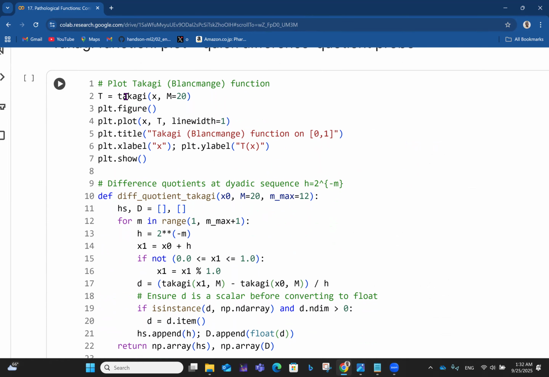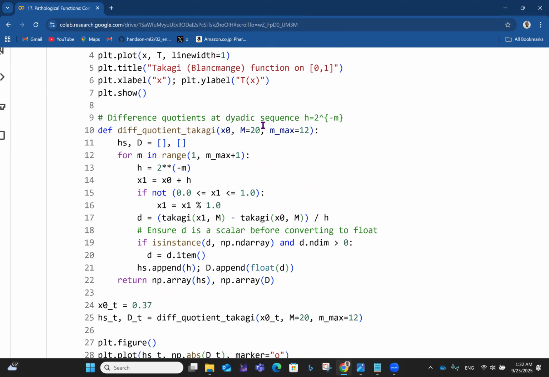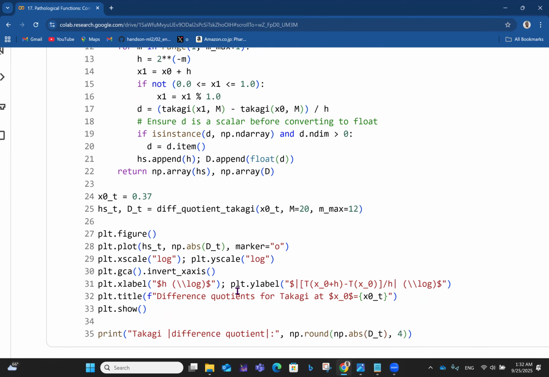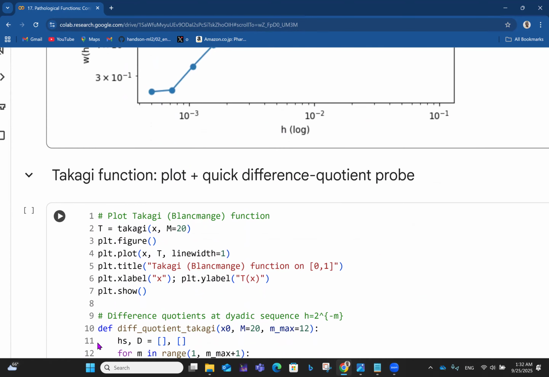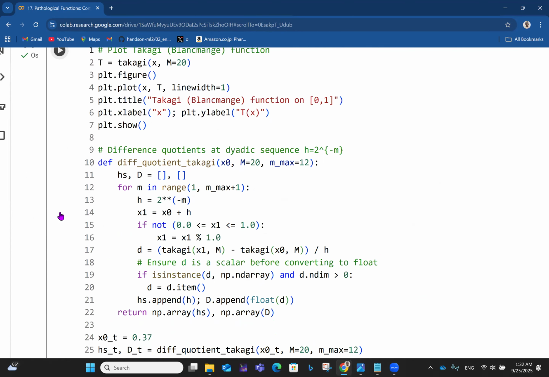So here, you plot the Takagi Blancmange function. T is Takagi, taking X, M equals 20. So you plot the figure. The difference quotients are a dyadic sequence, H equals 2 raised to the power minus M. So you have this to supply: H is 2 raised to the power minus M, X1 is X0 plus H, and all these other things. And then we try to visualize the Takagi function, right?